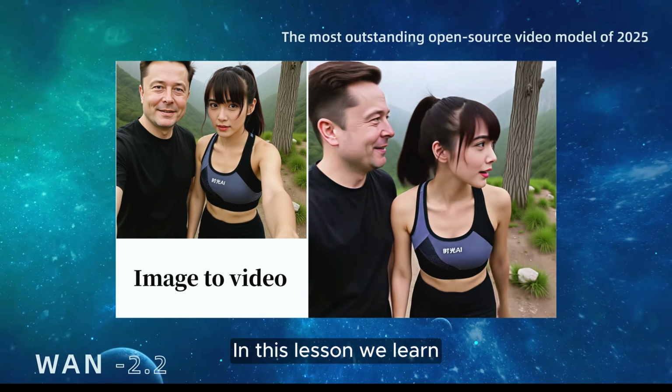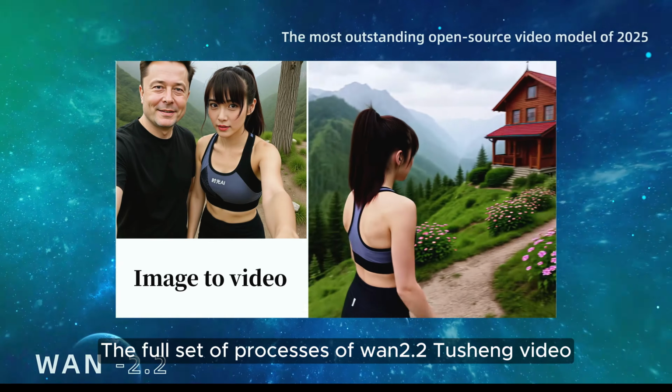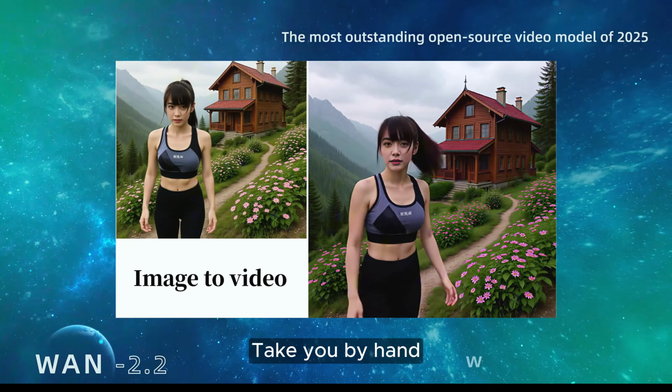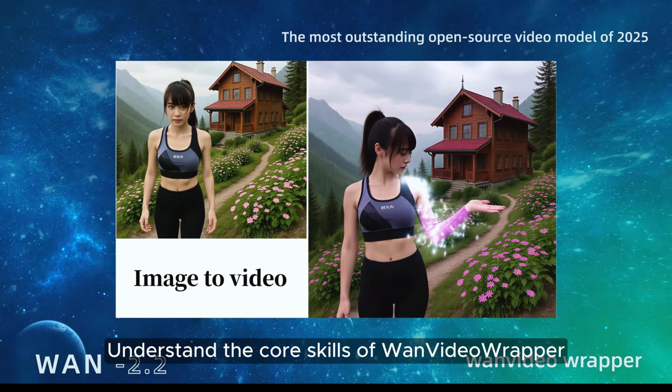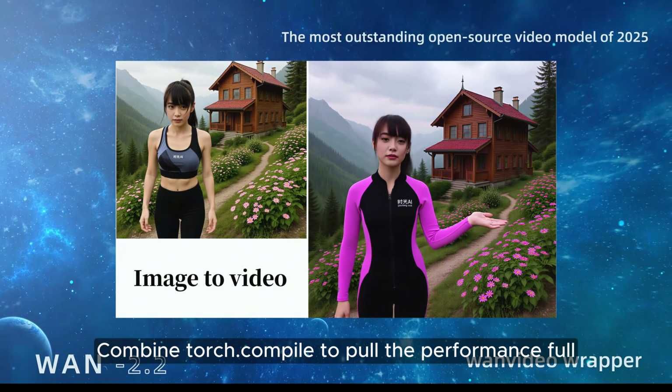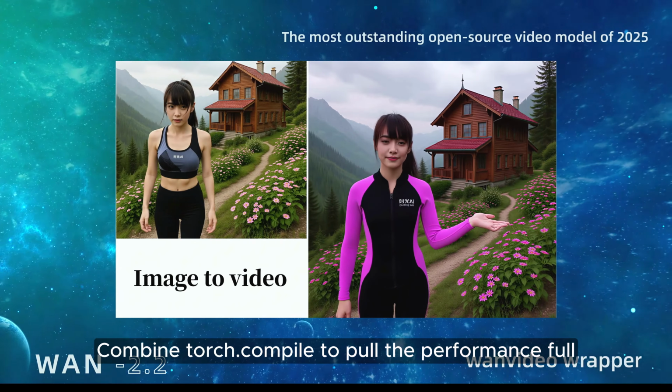In this lesson we learn the full set of processes of WAN 2.2 for image-to-video, taking you by the hand to understand the core skills of the video wrapper, combined with torch.compile to pull the performance up. All information is directly obtained in the video introduction. You are welcome to communicate in the comment area.